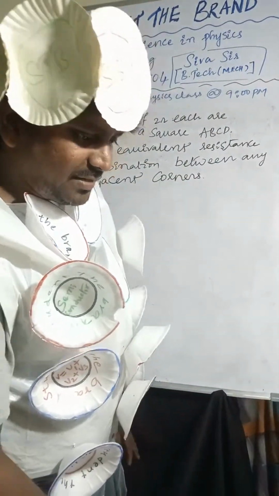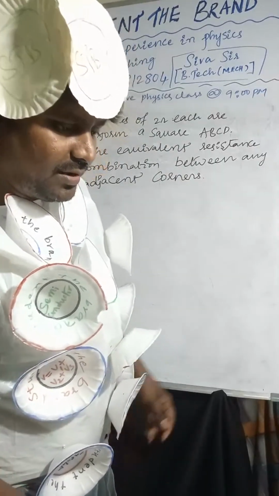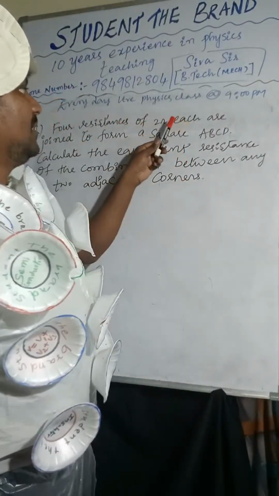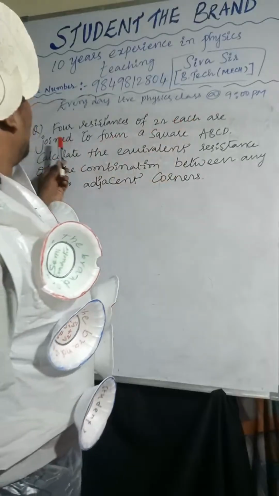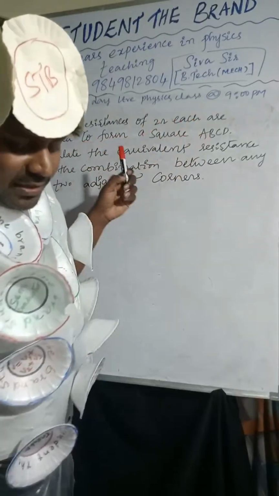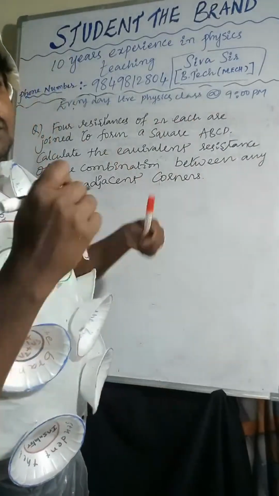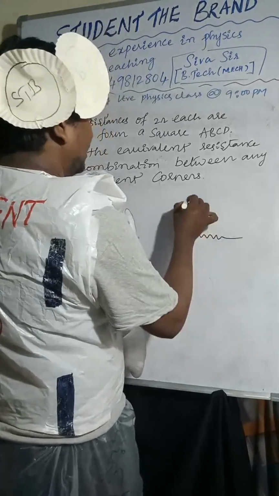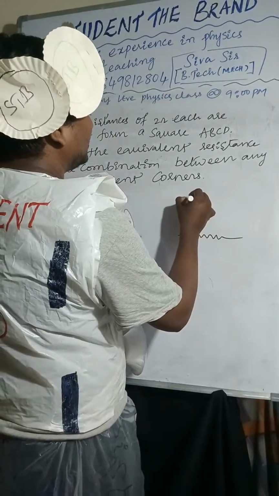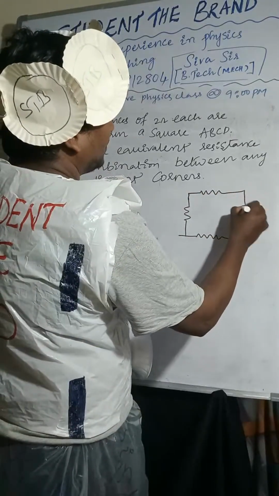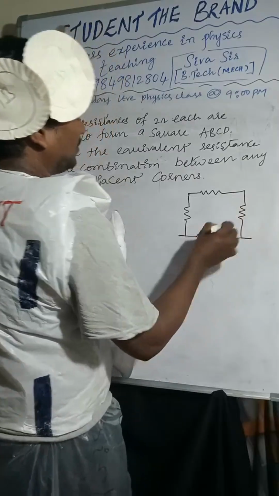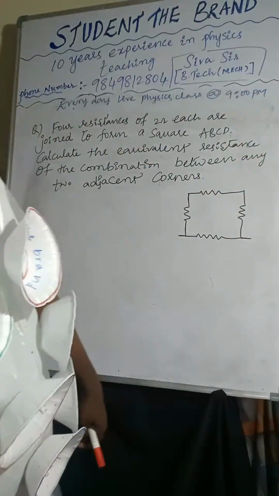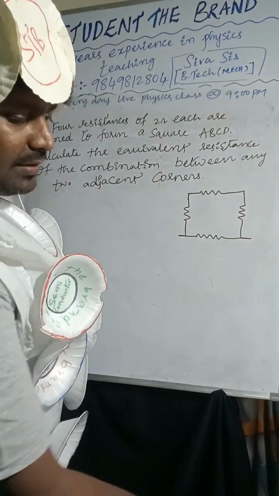Thank you so much. Okay, so here you can see, four resistances of 2 ohm each are joined to form a square ABCD. So there is a square. I'm taking one side like this, and another like this, and here like this, and here like this. So to form a square, this is the square they've given.